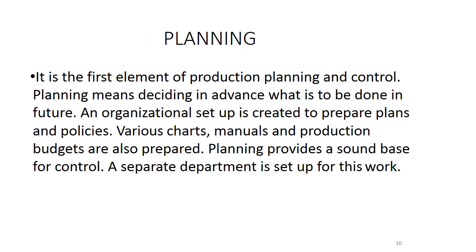Next is planning. It is the first element of production planning and control. Planning means deciding in advance what is to be done in future. An organizational setup is created to prepare plans and policies. Various charts, manuals and production budgets are also prepared. Planning provides a sound base for control. A separate department is set up for this.